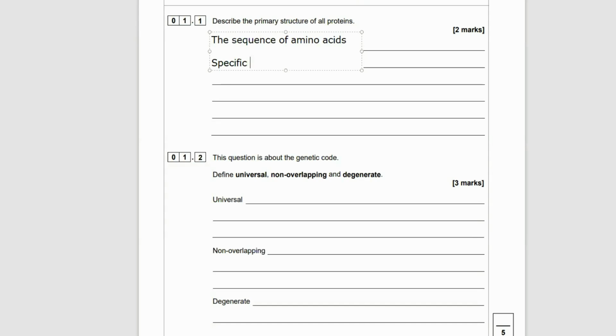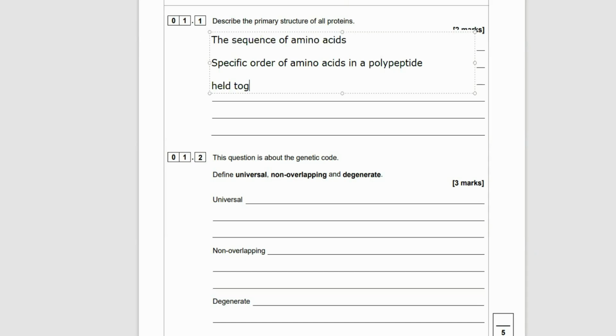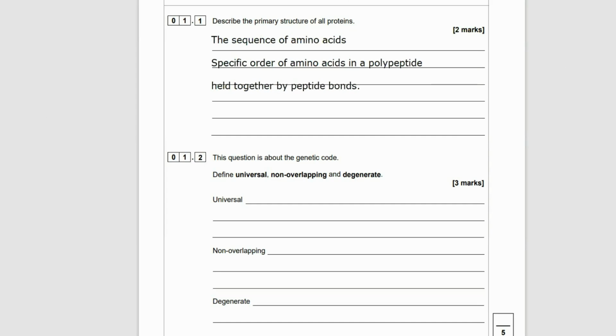And what type of bonding do you find in polypeptides between the amino acids? That's right, you find peptide bonds. So, with the primary structure, you need to know about peptide bonds. If you're talking about the secondary structure, then it also has the peptide bonds, but we have additional hydrogen bonds. And then the tertiary structure, we introduce ionic bonds, disulfide bridges, and hydrophobic and hydrophilic interactions. So, you need to revise and know the levels of bonding in the 4 different protein structures.